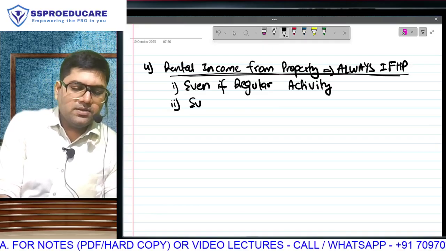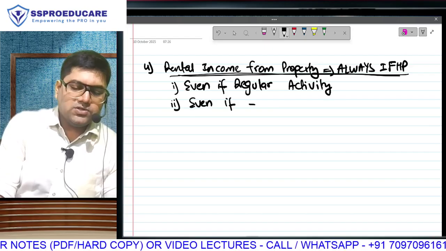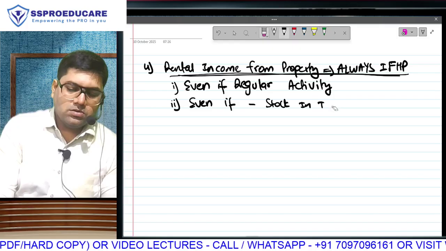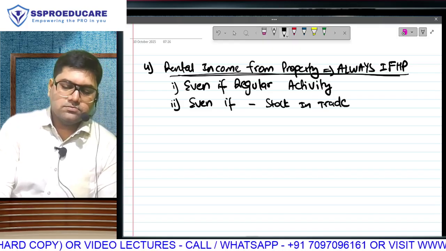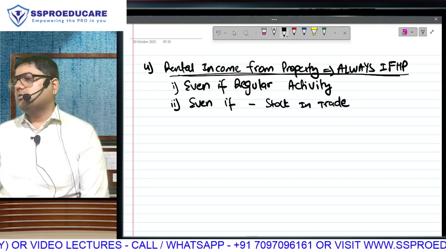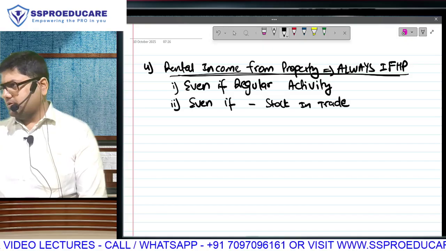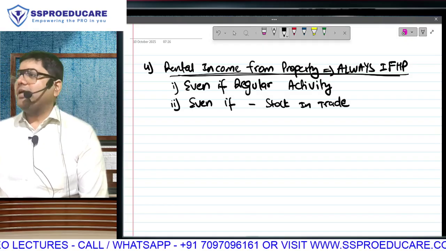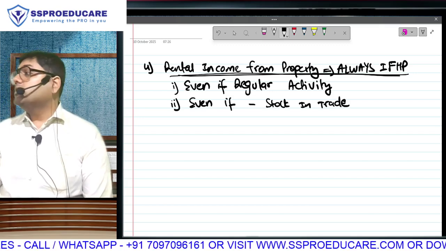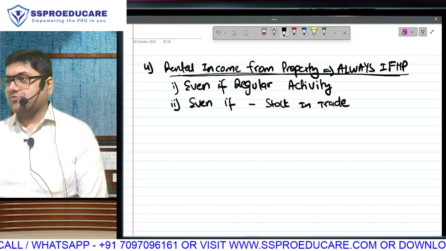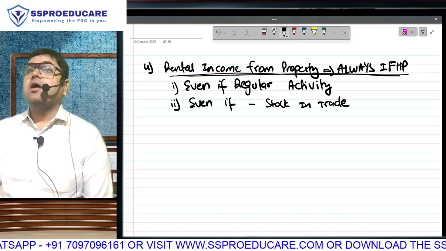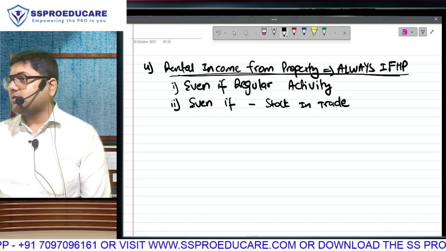And second, even if it is your stock in trade. For example, a real estate developer has unsold inventory, and with the last point that we studied in the last class, by now we know that if up to 2 years from the end of the year of completion certificate he is not selling that property, unnecessarily the deemed let out property provision will get attracted, and without earning anything, market rent will become taxable.